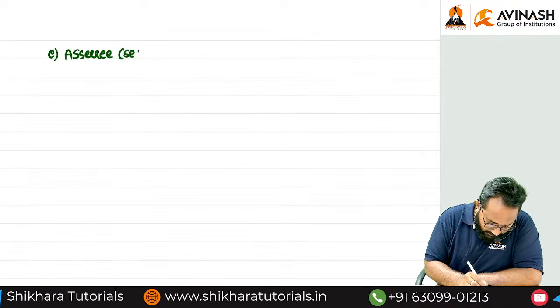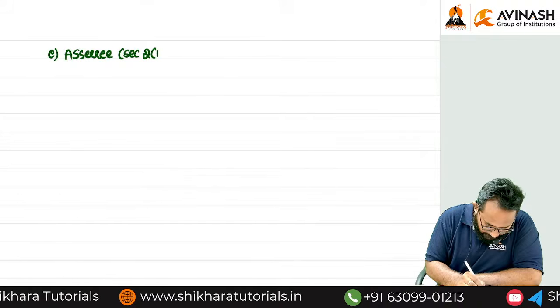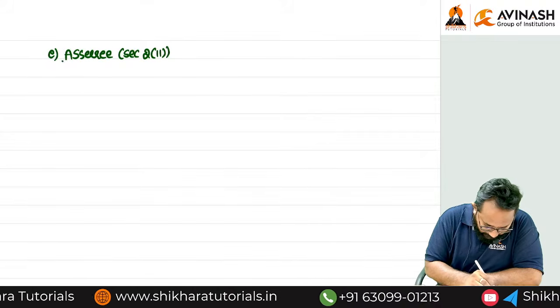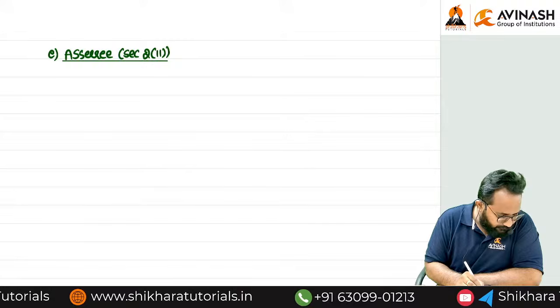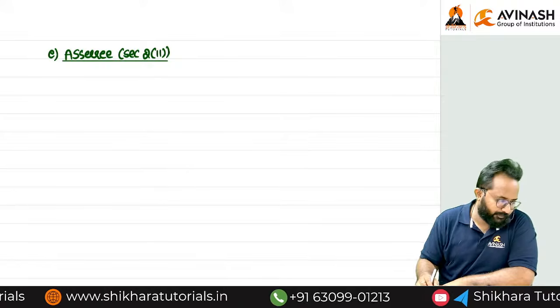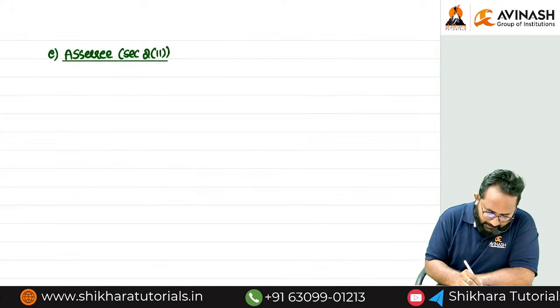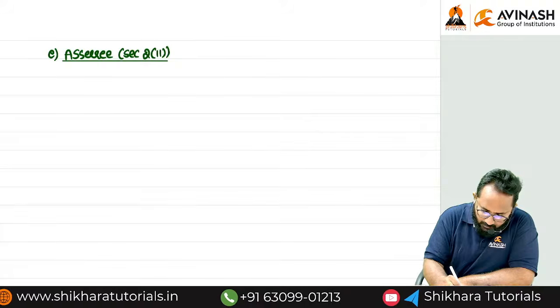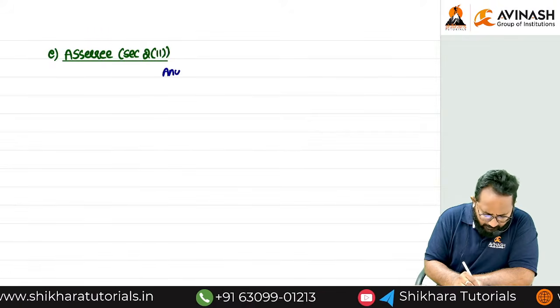My earlier sections, please forget. They have given Section 2, clause. Any idea? Any person, who is that? In simple words, I will write it down.